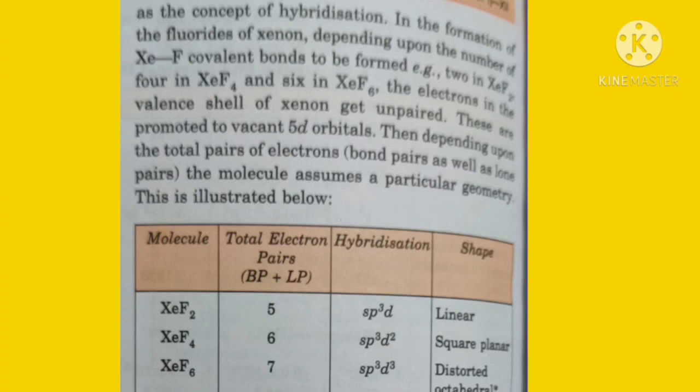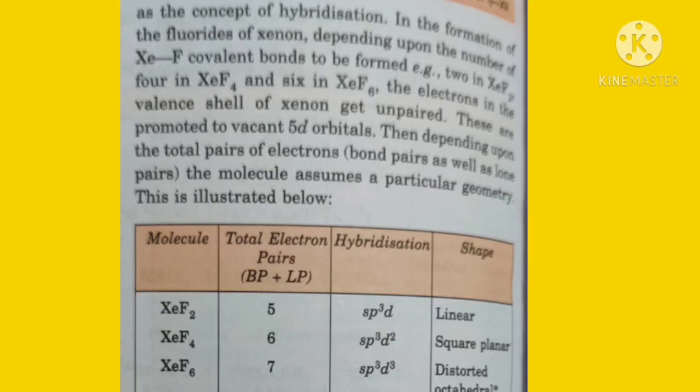That means it has 2 bond pairs and 3 lone pairs of electrons, because xenon has 8 electrons and only 2 electrons are unpaired. So the hybridization is sp3d and its shape will be linear. The structure will be trigonal bipyramidal, and then we put the lone pairs of electrons in the triangle.